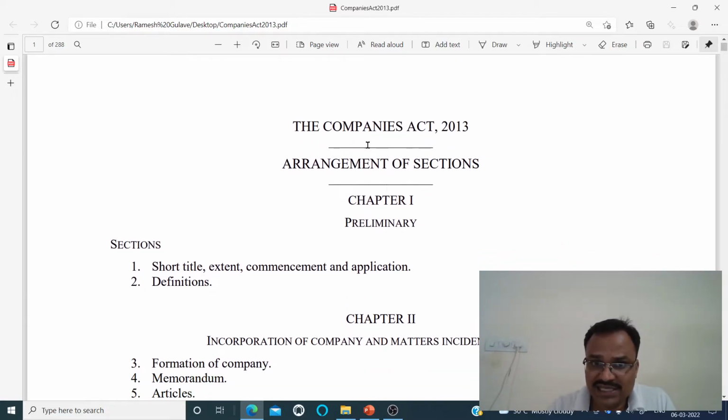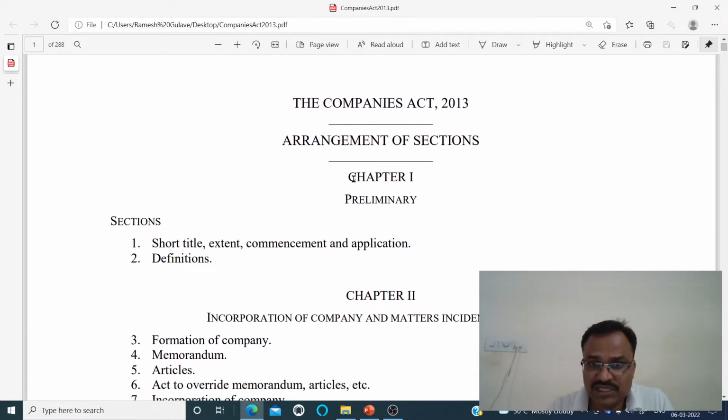So here you can see the Companies Act 2013 arrangement of sections. Here the title is about Chapter 1, which says Preliminary, and here sections are mentioned. Section 1 is about the short title, extent and commencement and applicability of the law, right? And then section 2. As I have mentioned many times, section 2 of the Companies Act gives various definitions. In section 2 there are more than 90 definitions, okay, so there are more than 90 subsections in section 2, right?